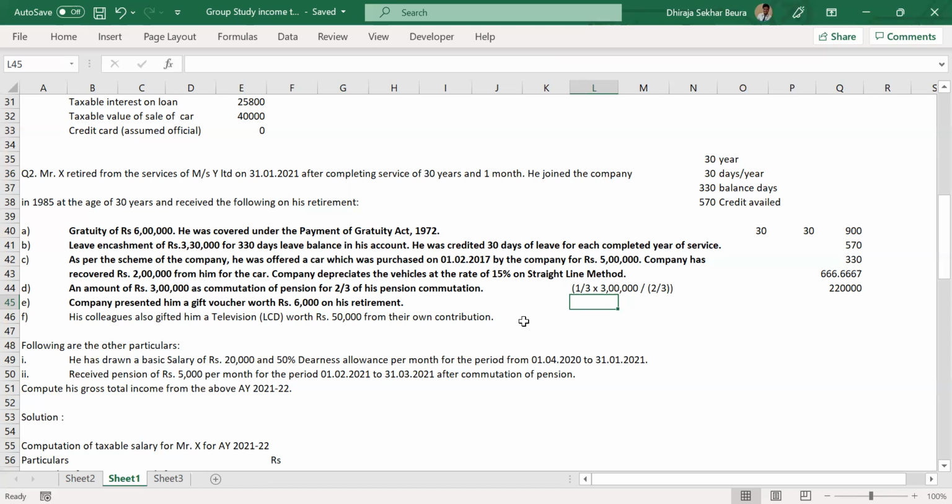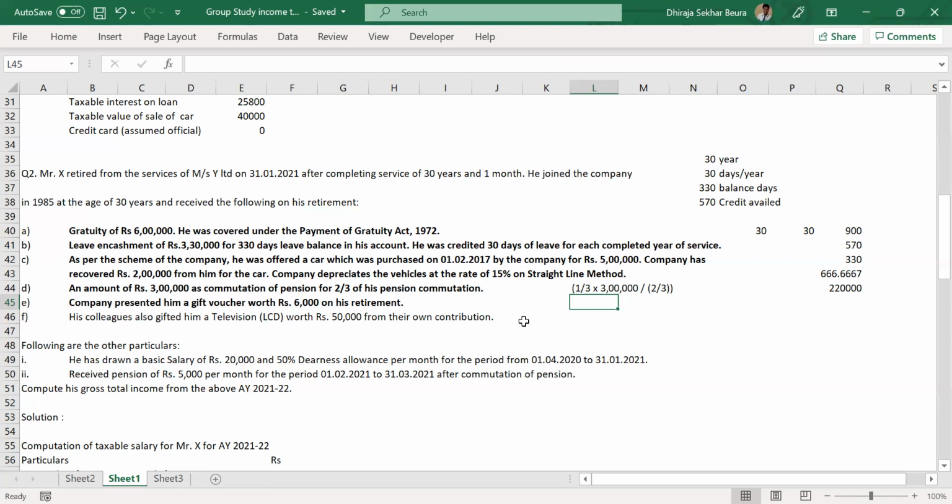And if it has been rented, then 15% of the rented amount, or 15% of the salary, or the rented amount, whichever is lower. Perfect. That's absolutely correct. And Dheeraj, this is the taxable value, right? Yes.